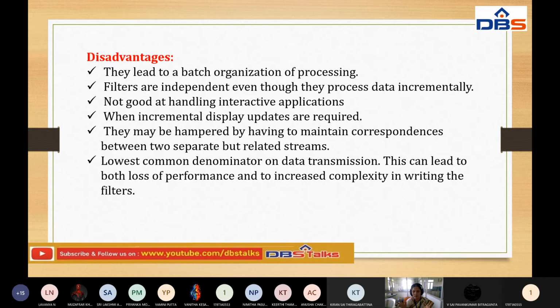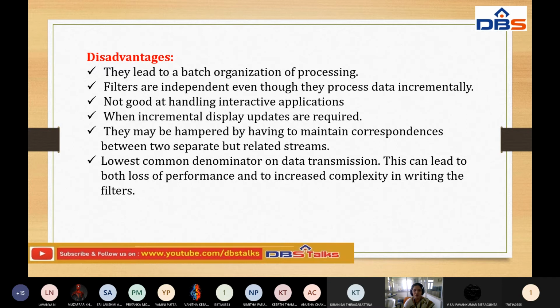It will also have some restrictions on the amount of a particular stream of data, so it's mostly not supported for such applications. When incremental display updates are required, they may be hampered by having to maintain correspondence between two separate but related streams. That is another disadvantage.